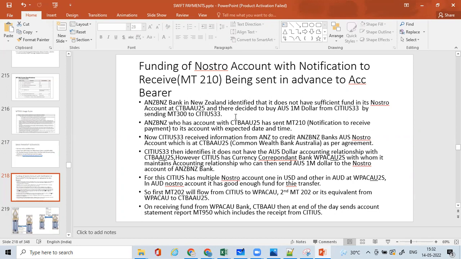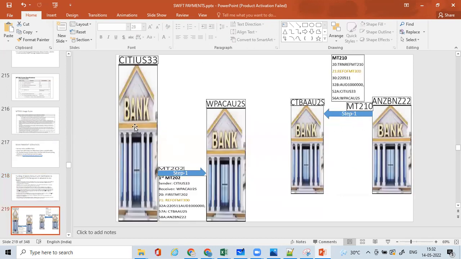Now MT300 involves the agreement to buy and sell the exchange of a currency, and after that agreement is done, City US, who is in USA, agrees to fund the Nostro account of ANZ Bank of New Zealand, which is there in the Commonwealth Bank of Australia.